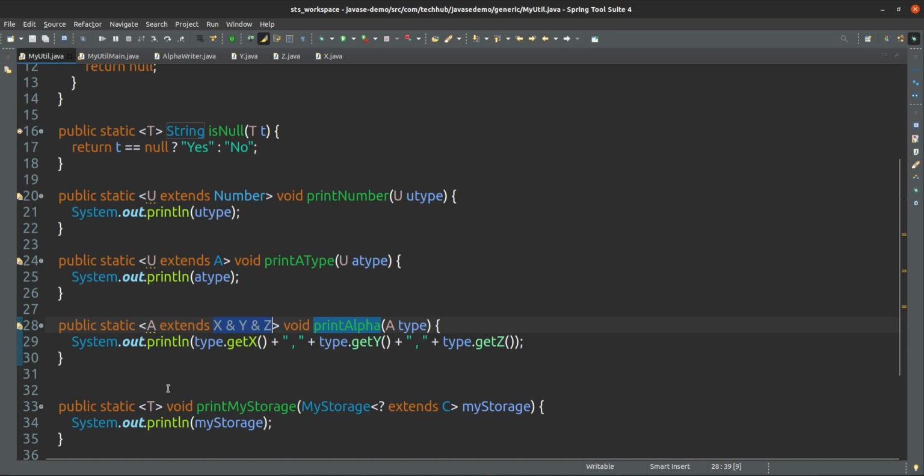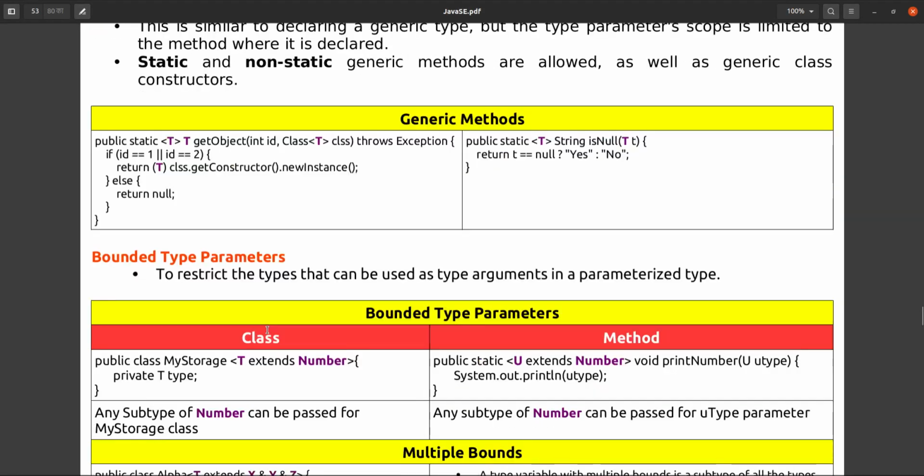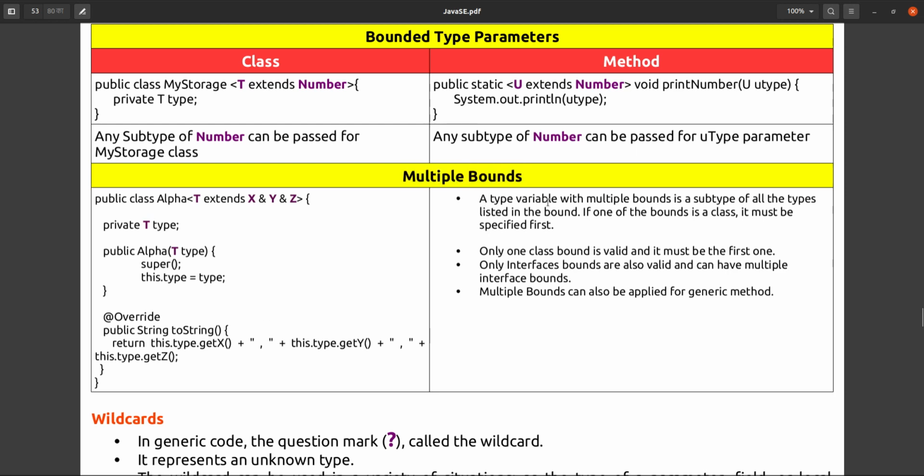Okay, so this is for multiple bounds. A type variable with multiple bounds is a subtype of all, not any one, subtype of all X, Y and Z. And if it is a class, it should be first, or multiple interfaces are allowed, all interfaces can be there, or one class first and remaining interfaces can be there.